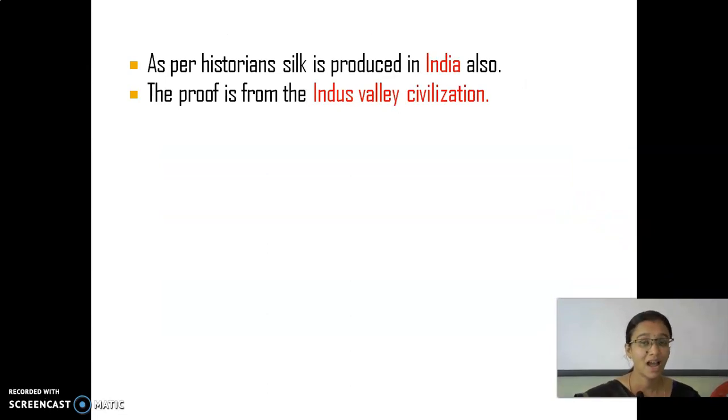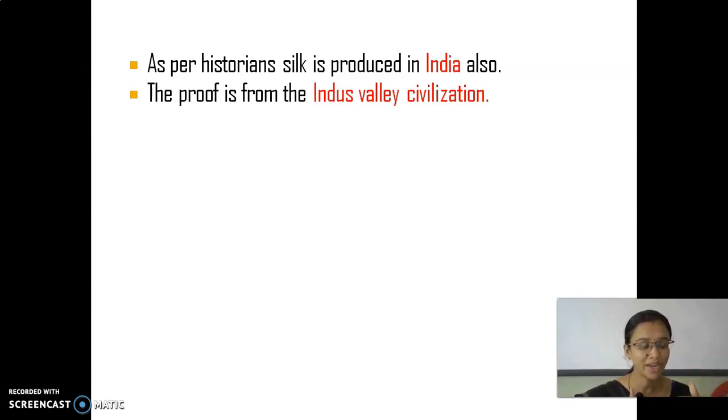But as per the historians, silk was also produced in India. The evidence we get is from the Indus Valley civilization. What is that civilization? Growth or development in technology, or in the behavior or lifestyle of the people, is called civilization.